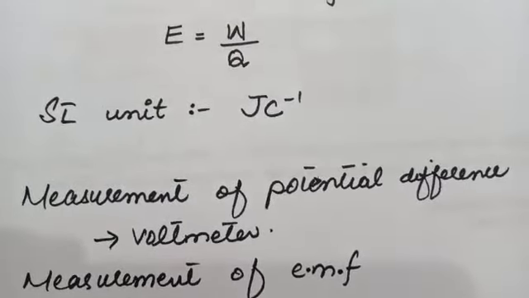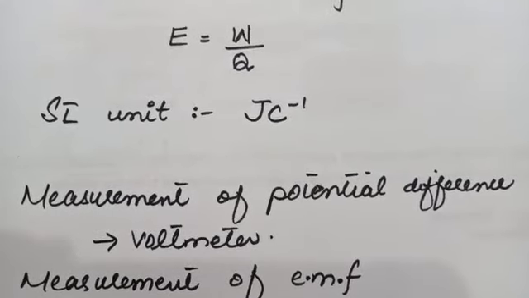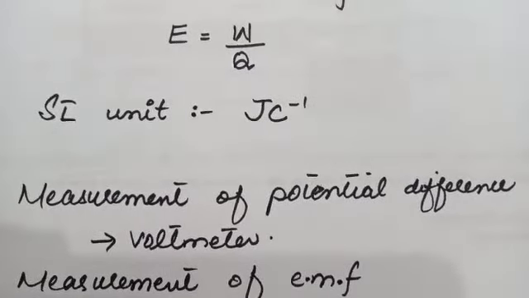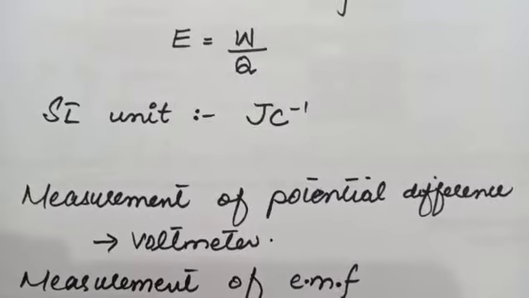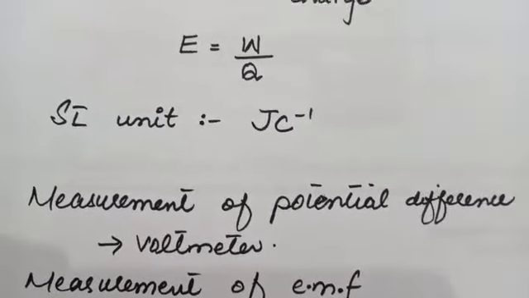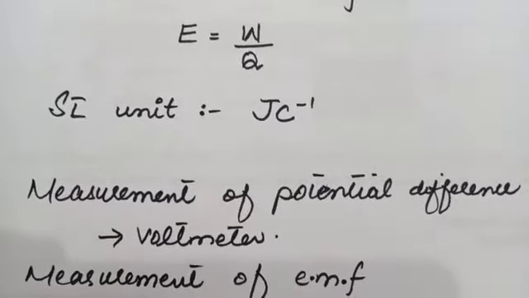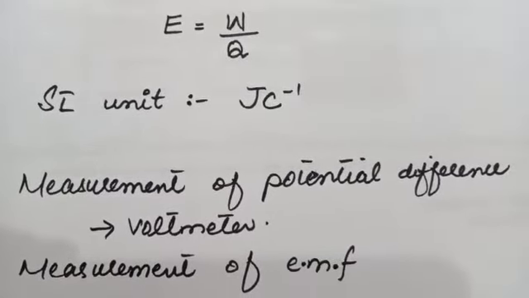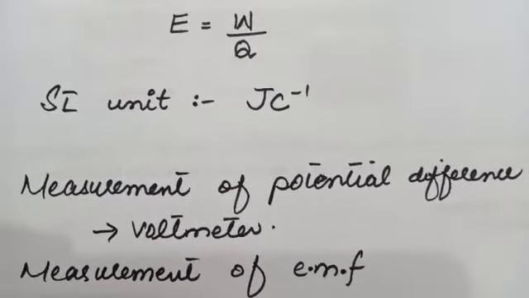The measurement of electromotive force. Electromotive force refers to the potential difference across the terminals of the battery when it is not driving current in the external circuit. So in order to measure the electromotive force of the battery, we connect the voltmeter directly with the terminals of the battery. In this way we can measure the electromotive force of the battery.